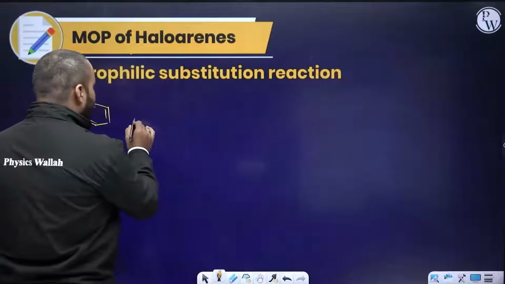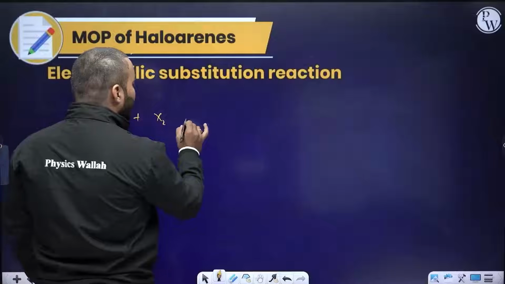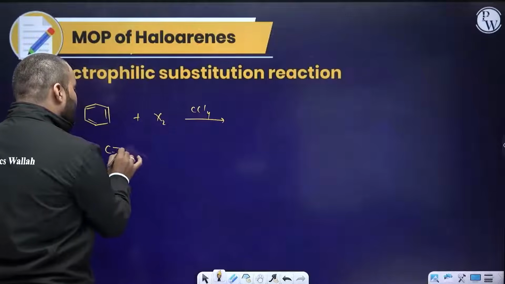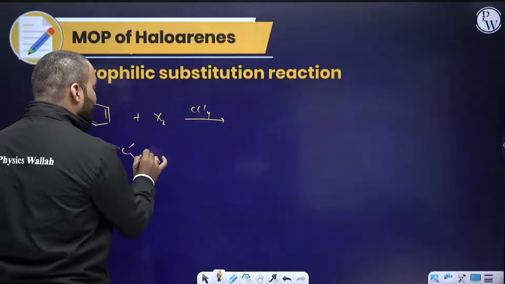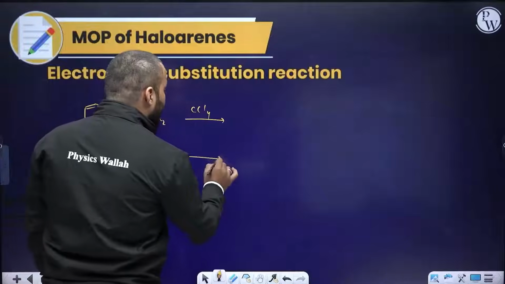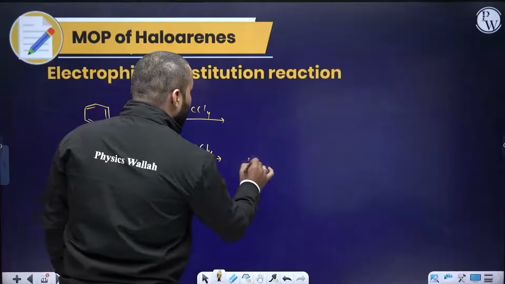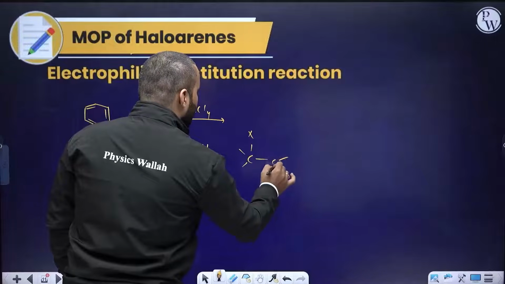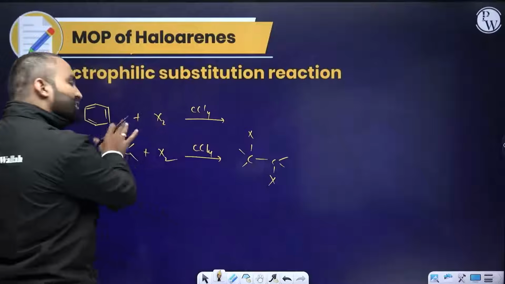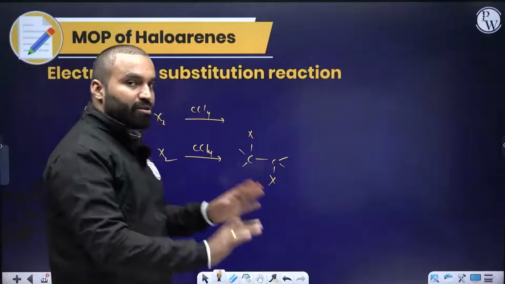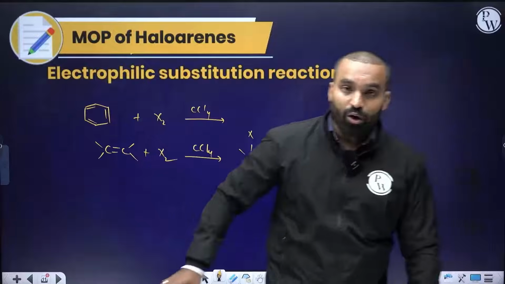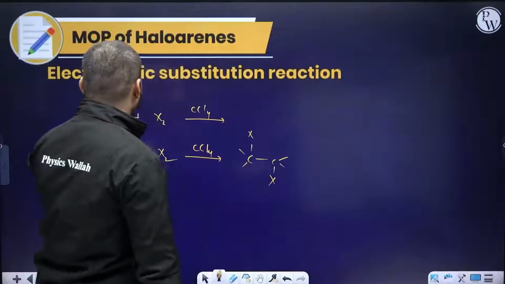So when I react it with X2 in CCl4, will there be any reaction? Compare it with carbon-carbon double bond. When I was reacting it with X2, we could do anti-addition, one of the halogen here and one of the halogen here. Can we do the same here also? Impossible. That cannot be done. Reason: these double bonds are actually not at all there.